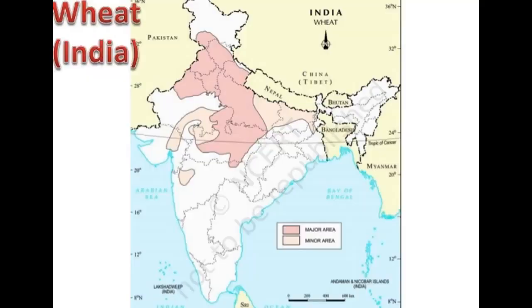And the major areas you can see in this map of wheat producing areas in India are the pink ones, they are the major ones, and the light pink ones are the minor areas of the wheat producing areas in India. You can see.